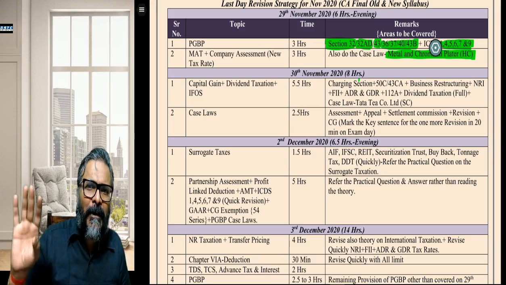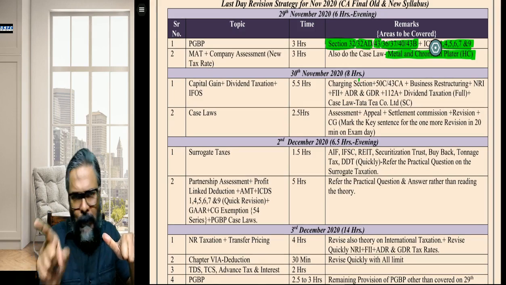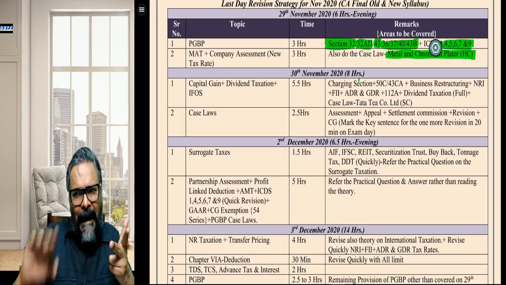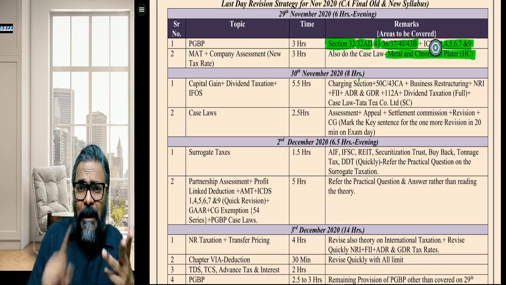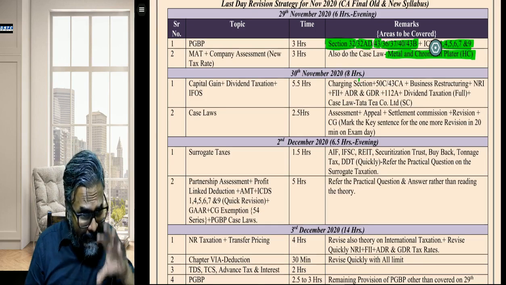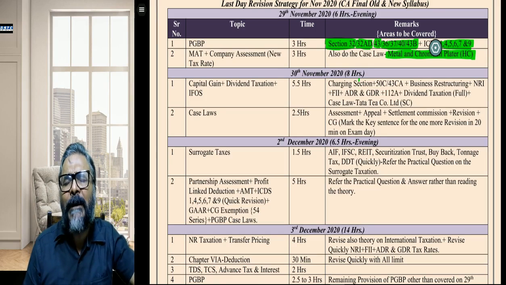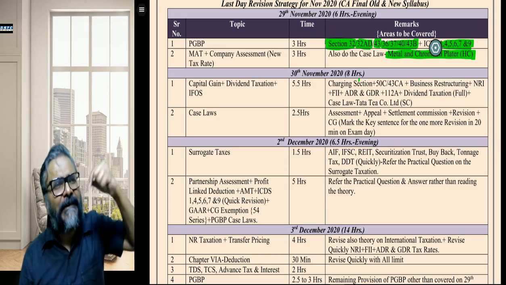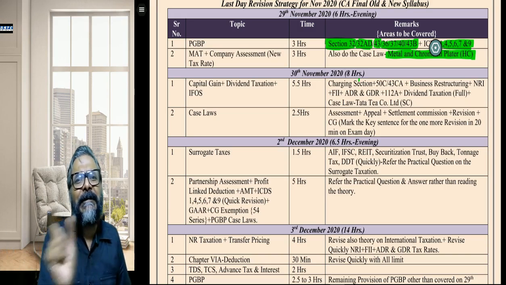The DDT has gone. So when I say dividend taxation, right from 2 22A to 2 22E, that is number 1, plus 115O, that is number 2, plus 10(34) and, in excess of 10 lakhs, we all know 115BBDA, that is the next one, plus 115BBD. What is that 115BBD? In the foreign company, the Indian company is investing or having a voting power of minimum 26% stake in that foreign company from whom it is receiving the dividend. Then that dividend income so received will be taxed on a gross basis at 15%.